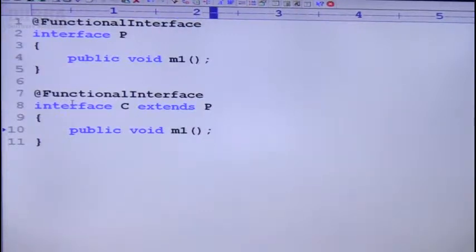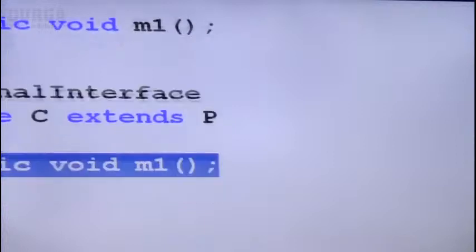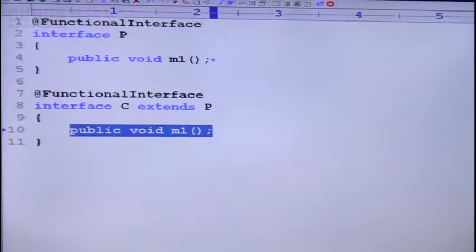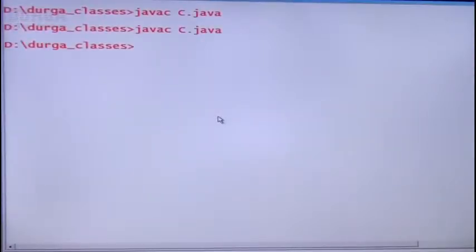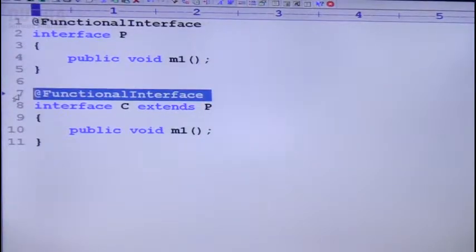Case 2, sir. In the child interface, I am declaring the same parent interface abstract method only. Whatever method we have, you observed, right? Same method only I am taking, sir. This method and this method both are same. There is no difference at all. If in the child interface I am declaring the same parent interface abstract method only, then happily the code is going to compile. There is no problem at all. That's all, sir, because child is also a functional interface only.